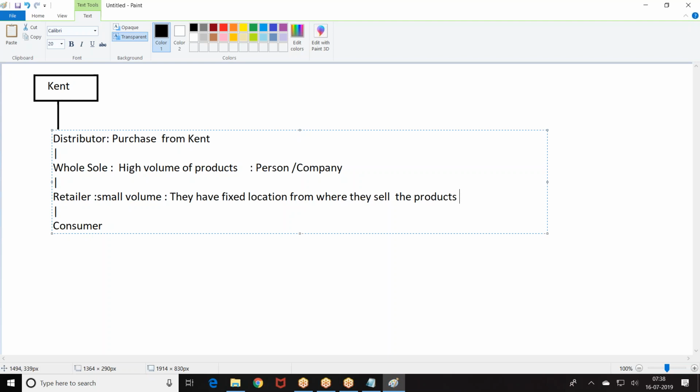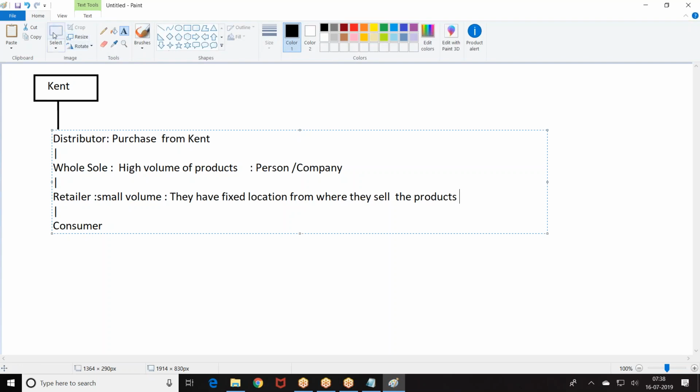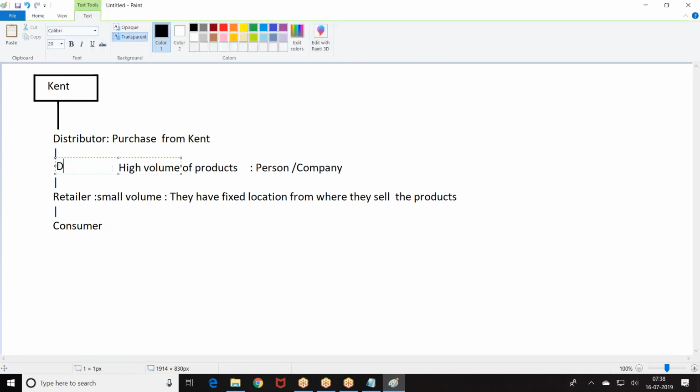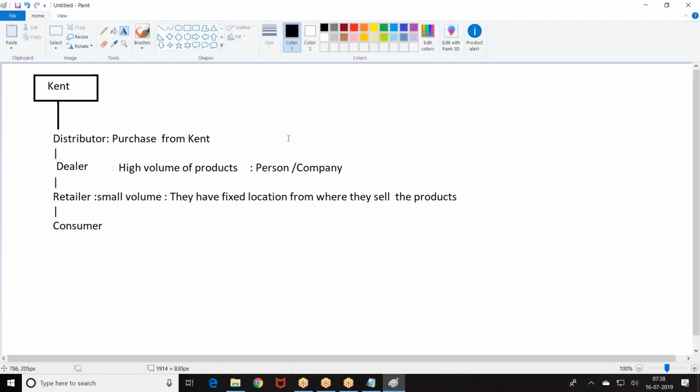Now, when you place an order, the distributor will sell to the wholesale. From the wholesale, it will go to the retailer. I can say the wholesaler is the dealer. Distributor to dealer, dealer to retailer.